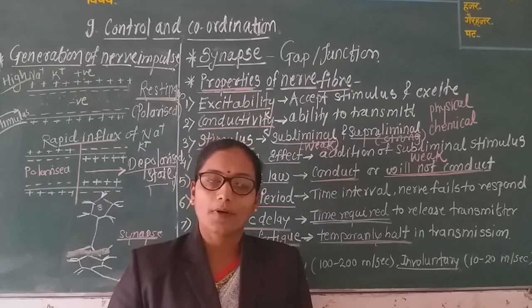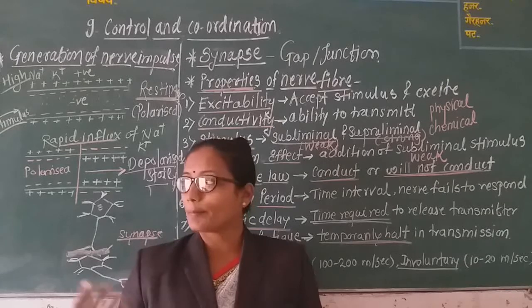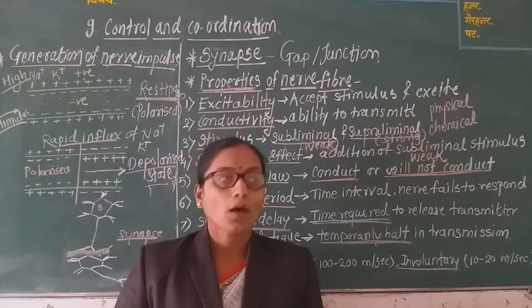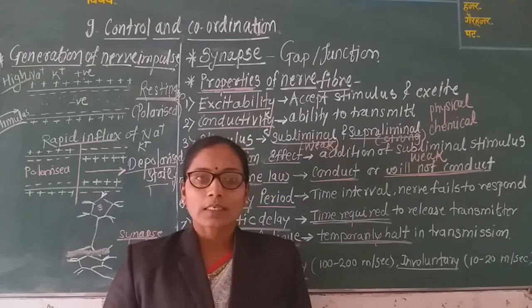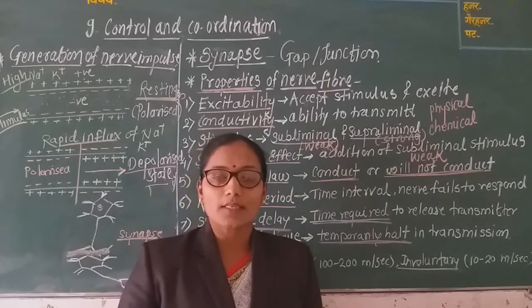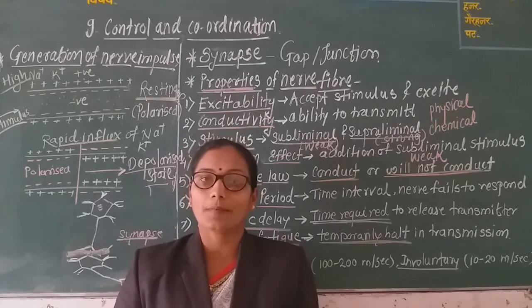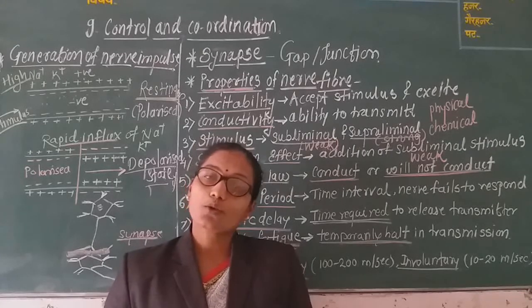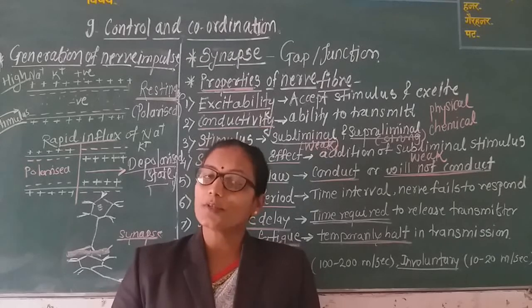For example, when we get a certain stimulus, such as excessive cold, excessive heat, a mosquito bite, or electrical shocks, it is detected by our receptors, and these receptors are present in our skin. Internal receptors are also present. These receptors accept the stimulus.